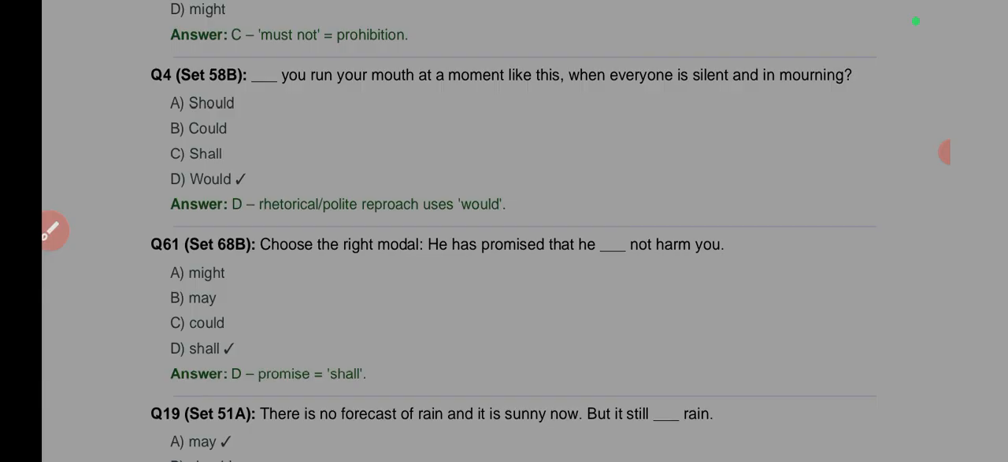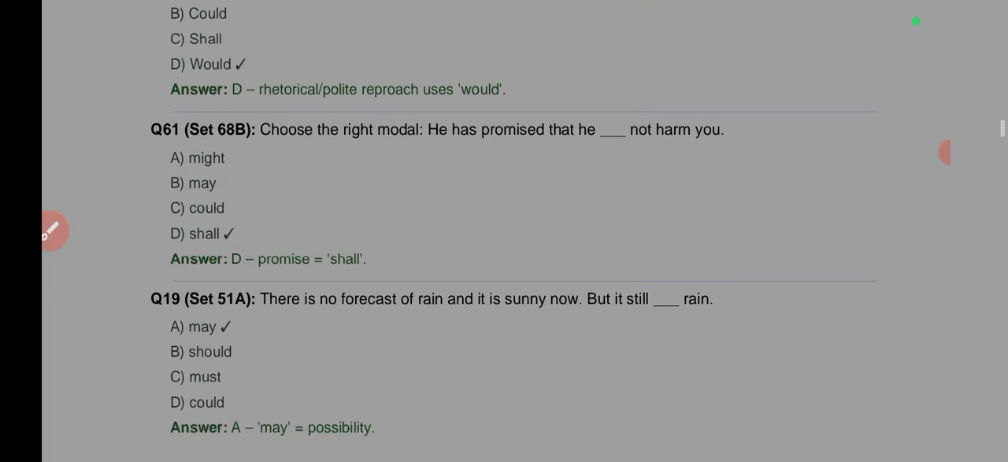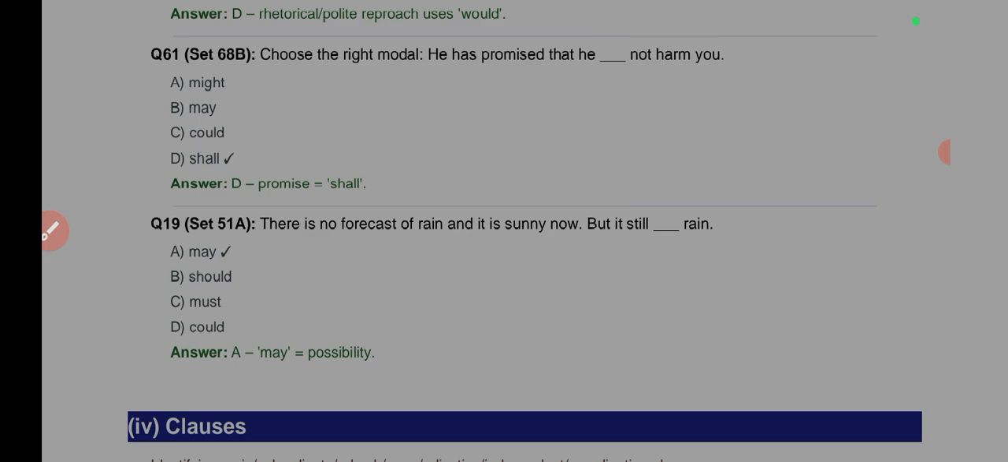Choose the right modal. He has promised that he ___ not harm you. He shall not. Okay, we've talked about that. Shall not. There is no forecast of rain, and it is sunny now, but it still ___ rain. It still may rain. Yes, may rain. That's possibility. It expresses possibility of an event.